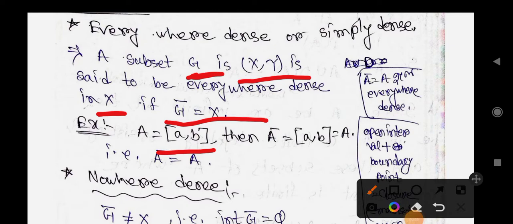Then A bar equals the closed interval [a, b], which equals A. That is, A bar equals A.